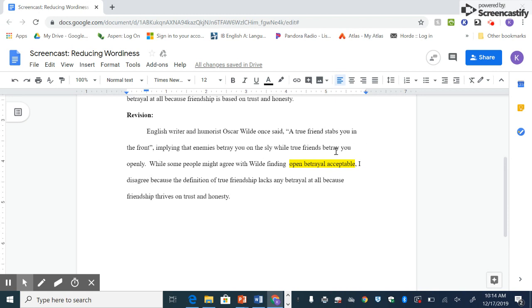All right, so let's look at this paragraph now and see if it's direct to the point and if I've accomplished my task of reducing wordiness. So, English writer and humorist Oscar Wilde once said, a true friend stabs you in the front, implying that enemies betray you on the sly while true friends betray you openly. While some people might agree with Wilde's finding... This is why reading things out loud can be helpful, because then you can catch some of these little things that you wouldn't otherwise see.